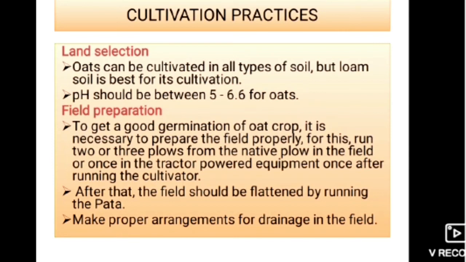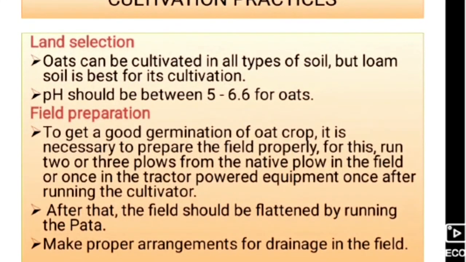Next, moving to cultivation practices, starting with land selection. Oats can be cultivated in all types of soil, but loam soil is best for its cultivation. The pH should be between 5 and 6.6 for this crop. For field preparation, to get good germination of the oat crop, it is necessary to prepare the field properly.